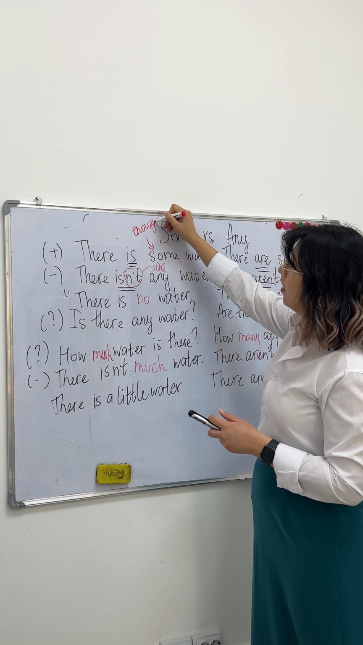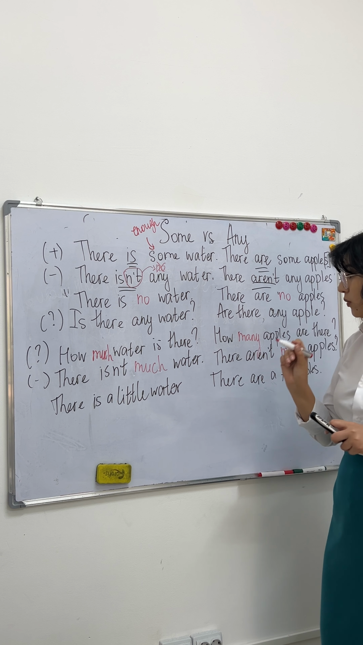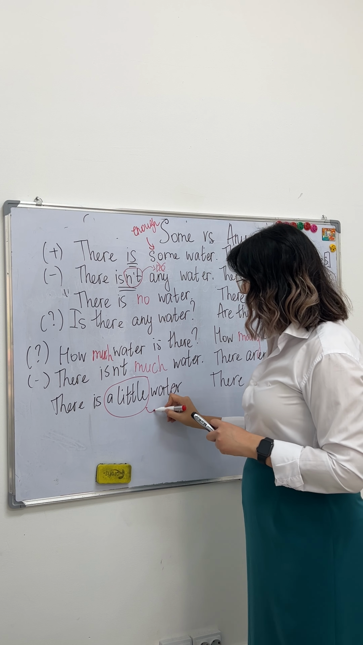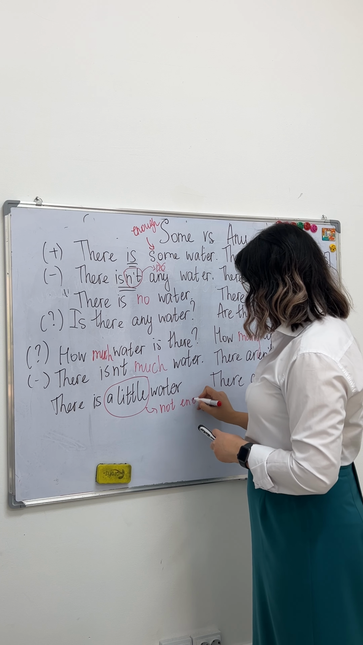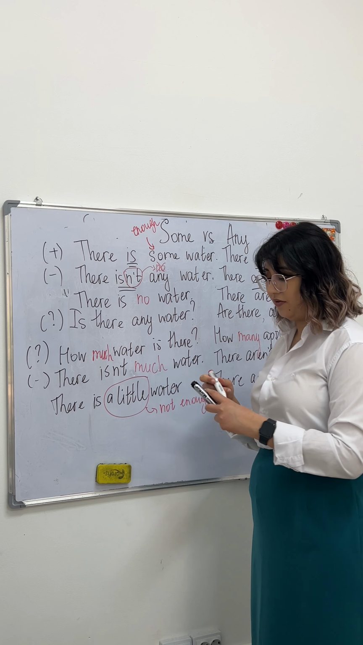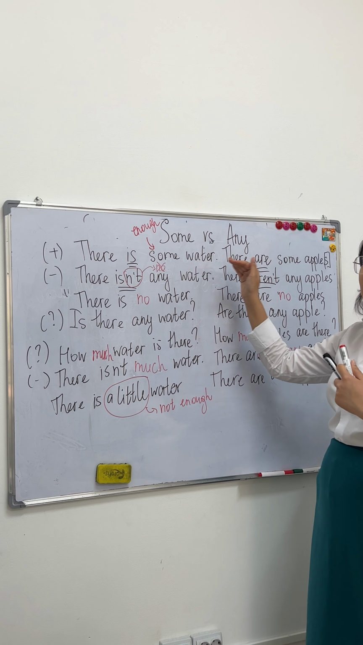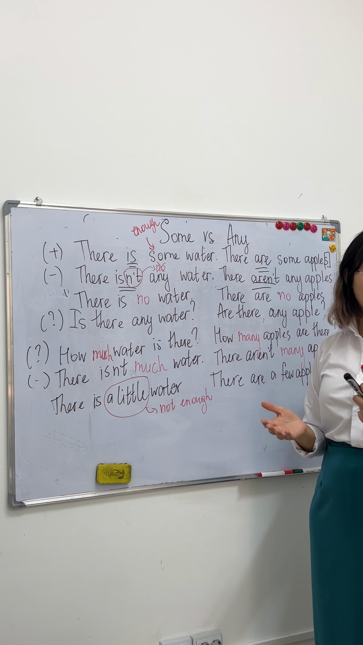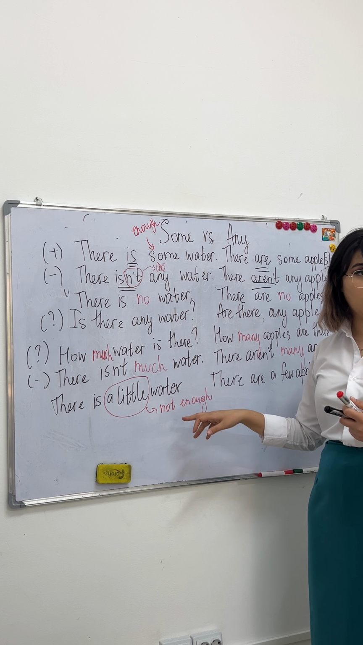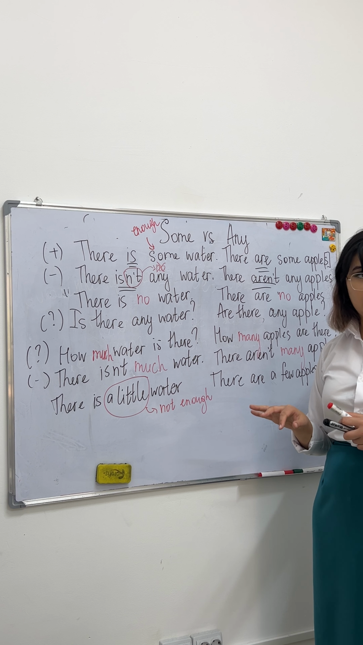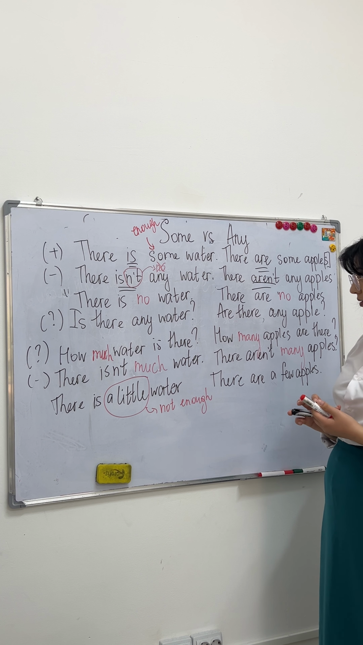So, the difference between some and a little is that some is when it is enough for me. For example, I have some water and it is enough for me. And we use a little to talk about quantity of something that is not enough. For example, if I have 500 milliliters of water, it is enough for me, and I can say there is some water, and it is good for me. But if I have 50 milliliters of water, then there is a little water, and it is not enough for me. Okay?